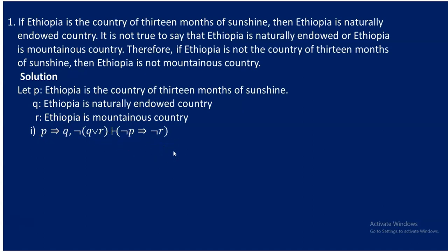You see? So the question now is how can we identify whether this is valid or invalid argument? So for this we have statement and the reason. So as usual, we have two premises here, so we have to accept these two premises as true because the definition of validity says that we have to accept the premises as true, and we have to come to the conclusion and check whether the conclusion can be true or not. If the conclusion is 100% true, we can say that the argument is valid. But if there is a possibility of having at least one F, it will never be valid, rather it will be invalid.